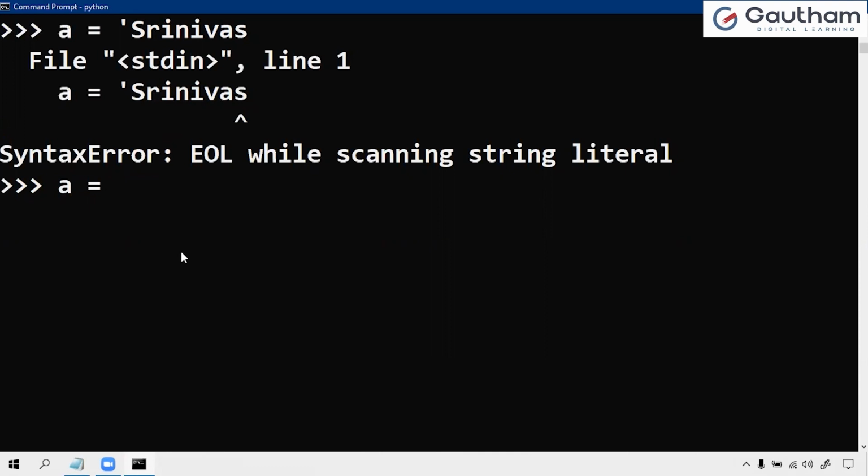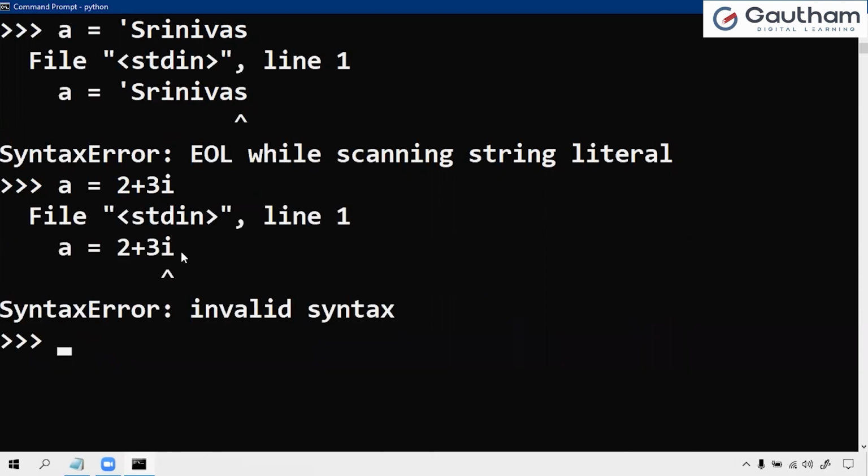So a equals 2 plus 3i. Actually 3i is not the syntax, 3j is the syntax. So here I am getting an error called syntax error. Whenever we are not following the syntax of Python programming, you will get a syntax error.